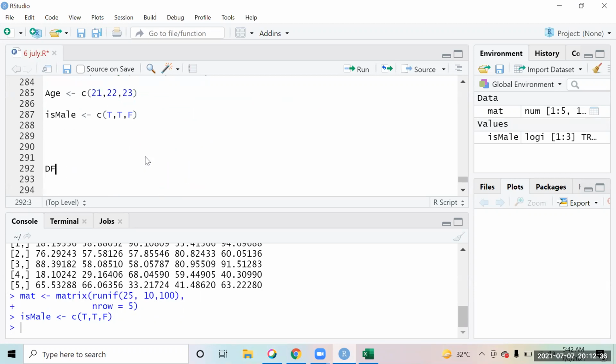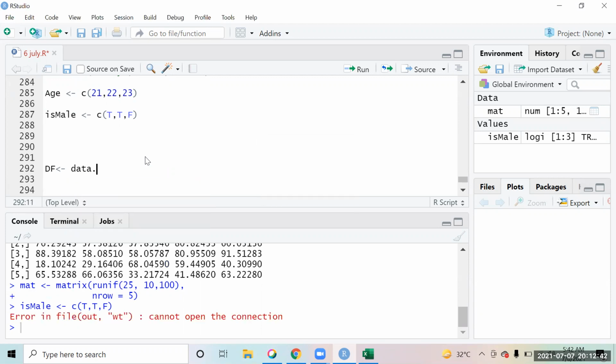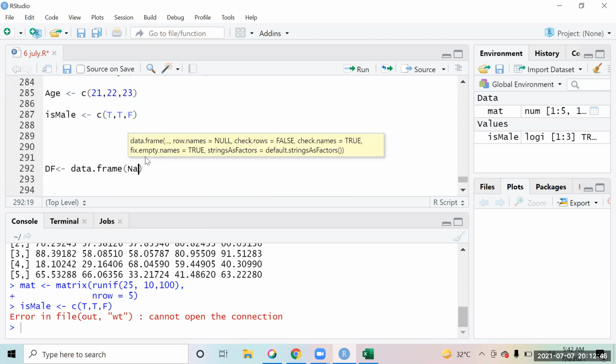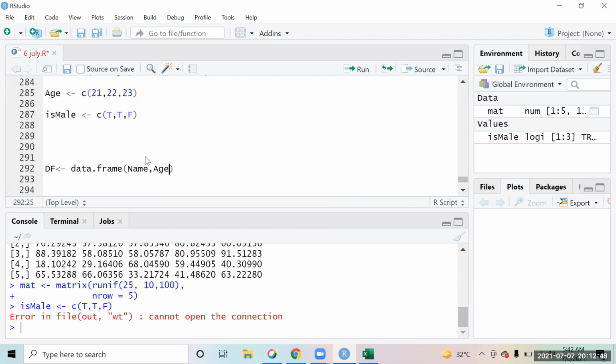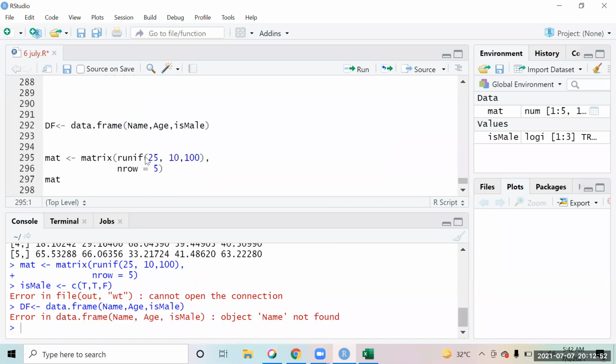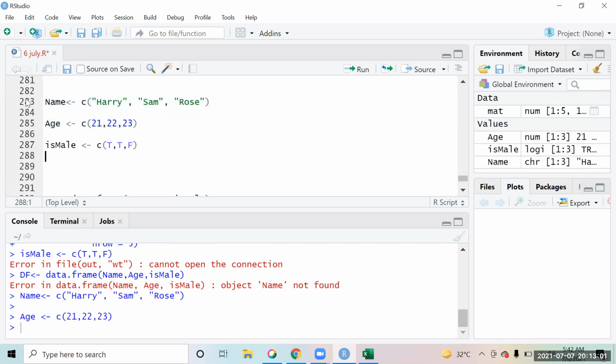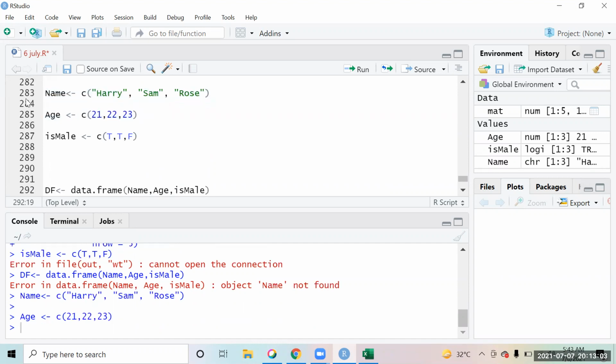So what I can do is create a data frame, using data.frame, in which I store the name, age, and is male vectors.